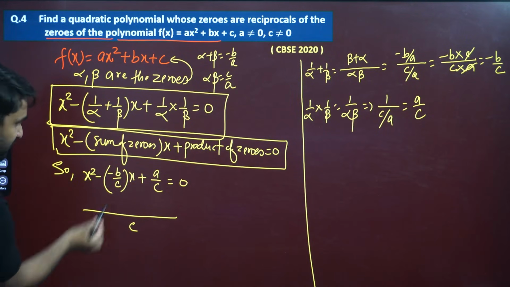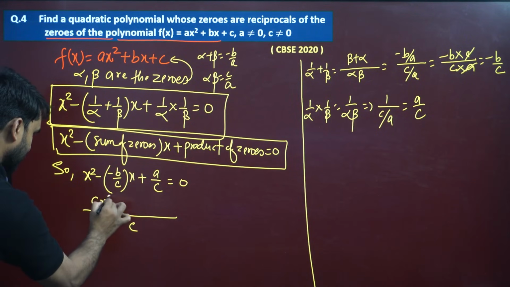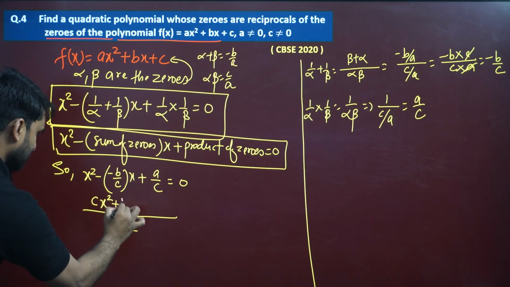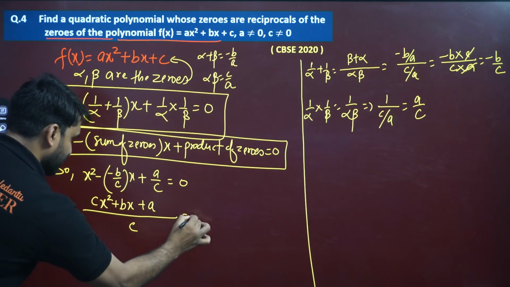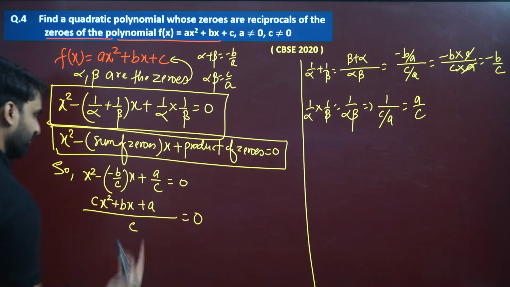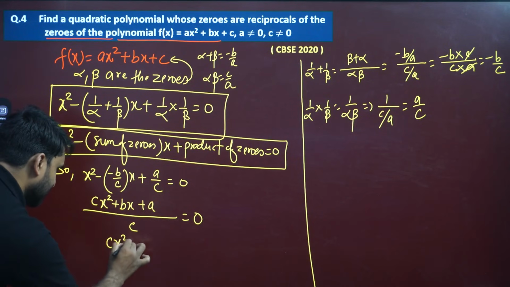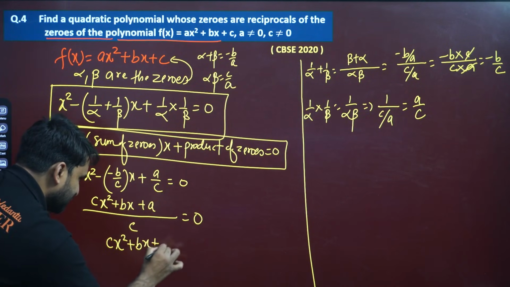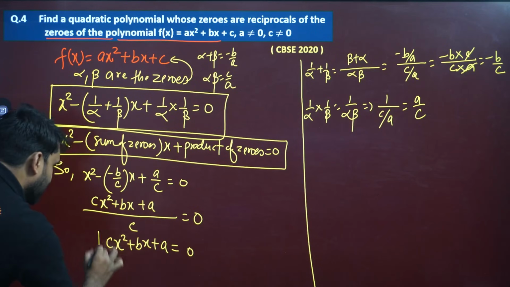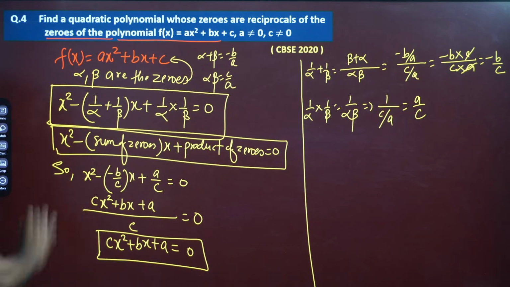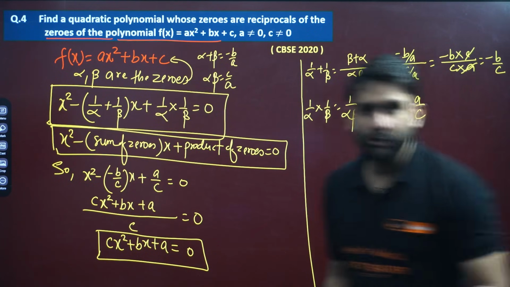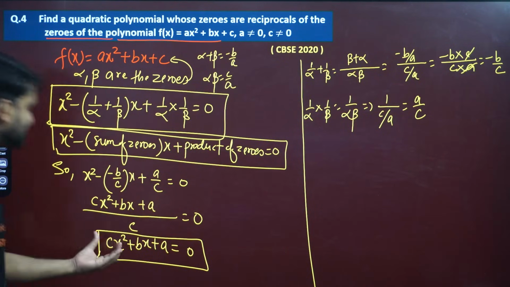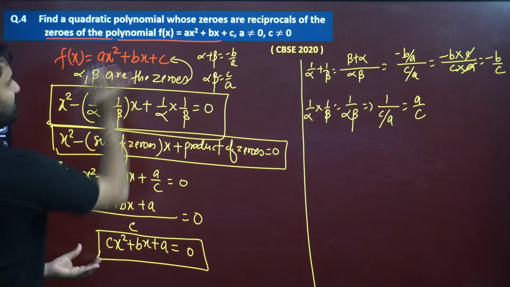So cx square plus bx plus a equals 0, c into 0 will be 0. So the answer is cx square plus bx plus a equals 0. This is our required quadratic polynomial whose zeros are the reciprocals of the zeros of this quadratic equation.